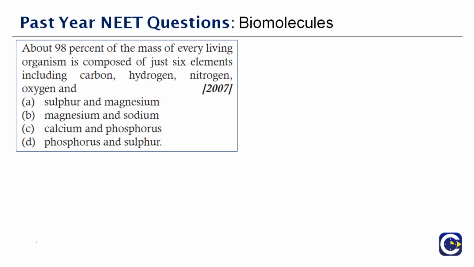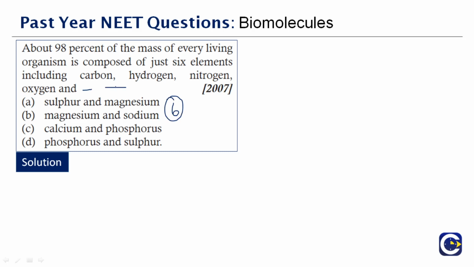This question was asked in the year 2007. Read it here. About 98% of the mass of every living organism is composed of just 6 elements, including carbon, hydrogen, nitrogen, oxygen and dash. Now we have to find the remaining 2 elements. They have clearly told it is totally 6 elements. This is an easy question actually.